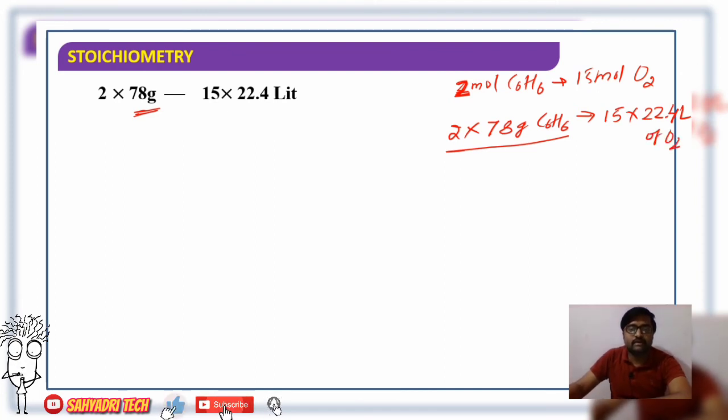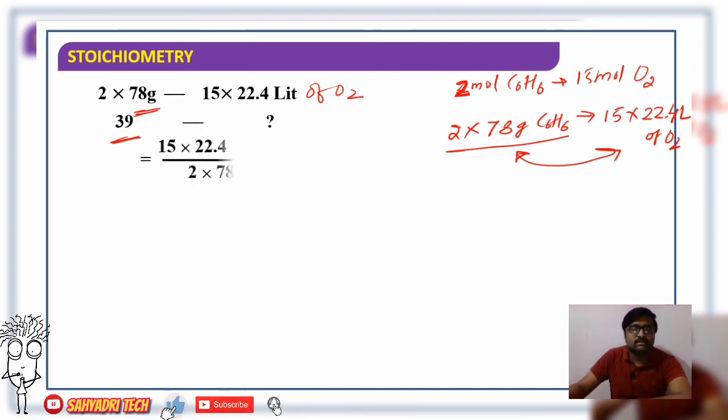We got the mass and volume relation between benzene and oxygen. How much benzene are they saying? 39 gram of benzene reacts with how much oxygen? So cross multiplication.